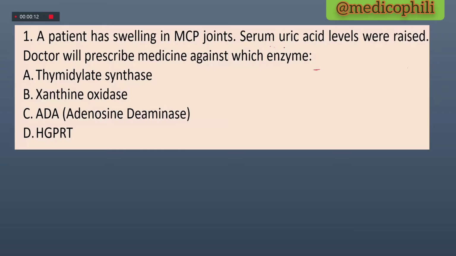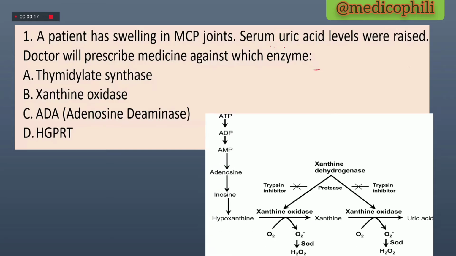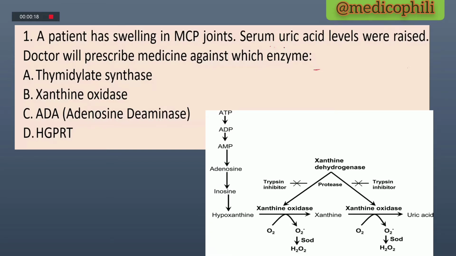The first question is, a patient has swelling in metacarpophalangeal joints and the serum uric acid levels were raised. It means the patient may be suffering from gout, and the doctor will prescribe medication against which enzyme? So it must be xanthine oxidase, which decreases the synthesis of uric acid. If you give the correct medication, allopurinol is the best drug of choice for this case.